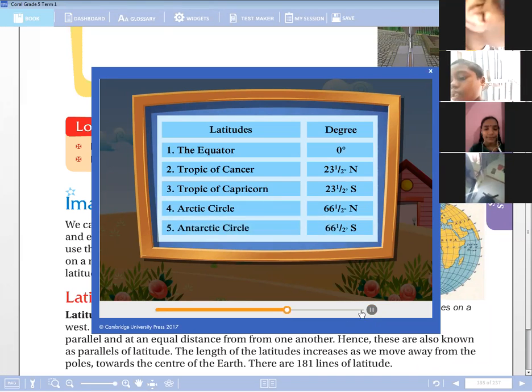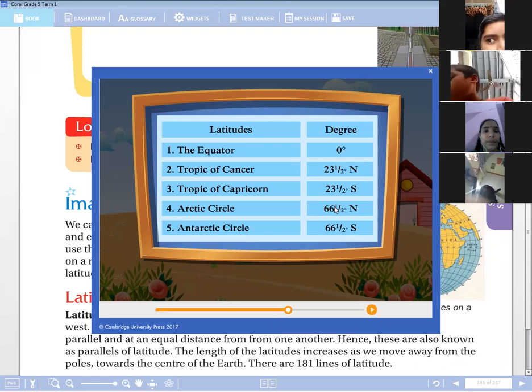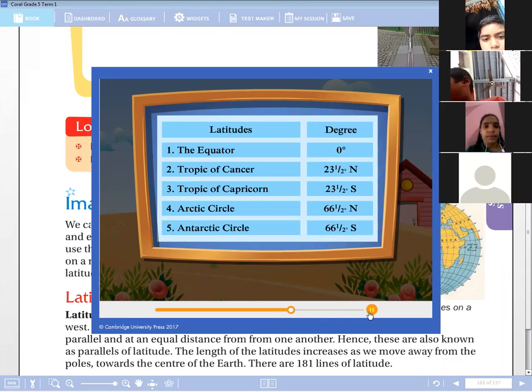Five, Antarctic Circle. And Arctic Circle is 66.5 degrees north, and Antarctic Circle is 66.5 degrees south. These are some of the important latitudes you can remember, children.